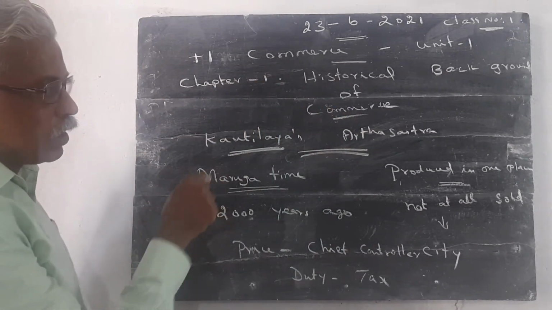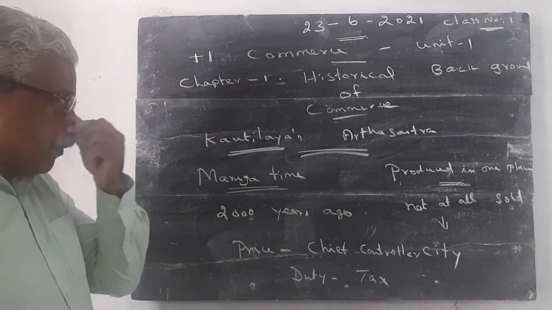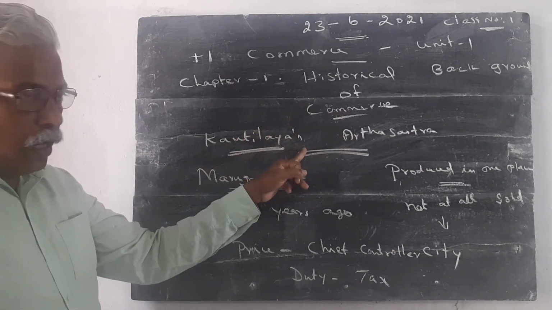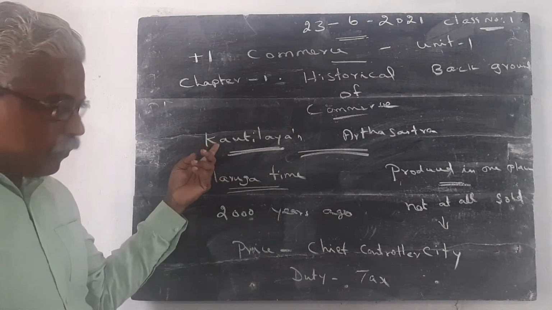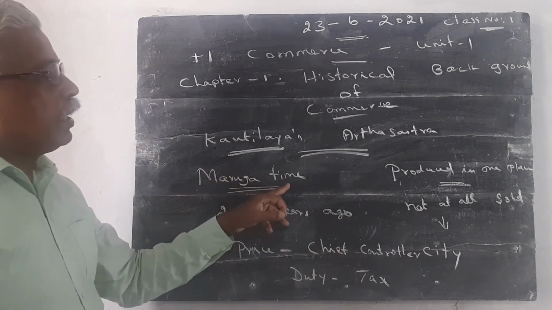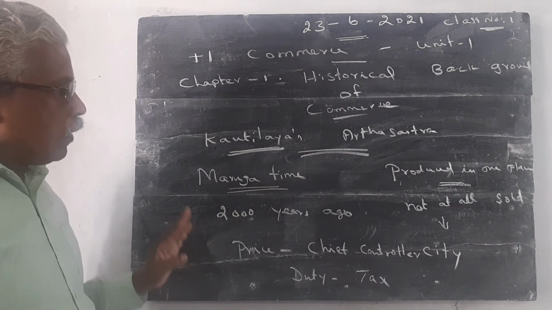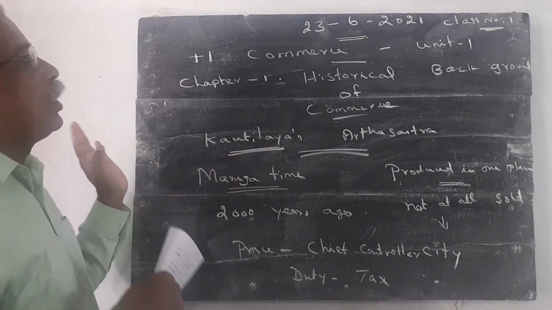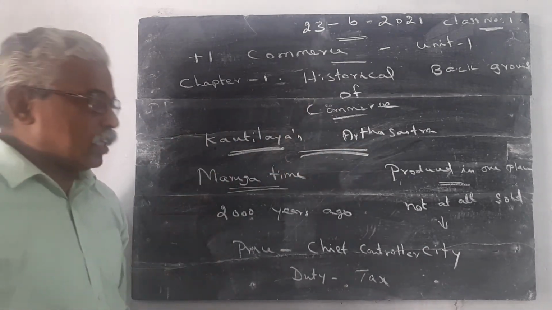Sometimes this question is asked: give some information about Arthasastra. Arthasastra was written by Kaudilya. He is a foreign visitor. He visited India 2000 years ago, during the Maurya's period. The information gathered by Kaudilya is recorded in the book Arthasastra.